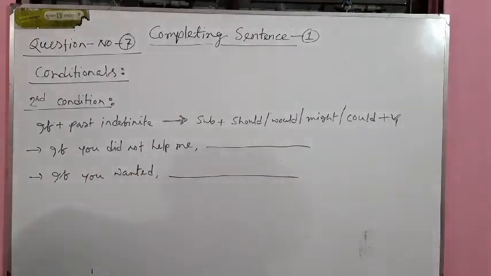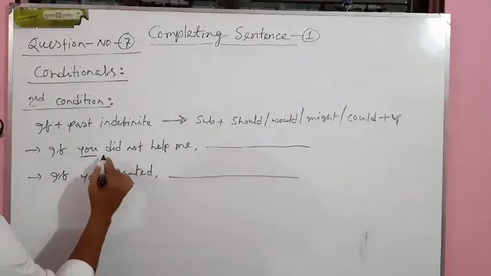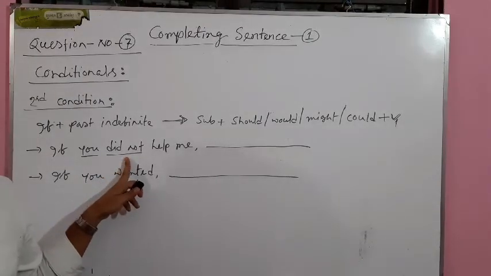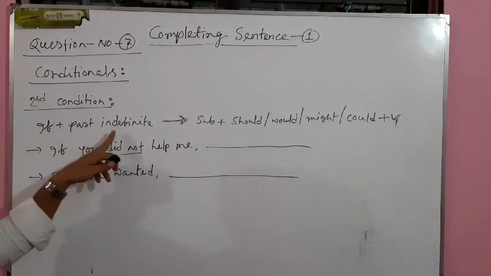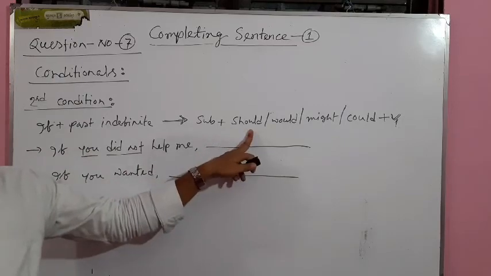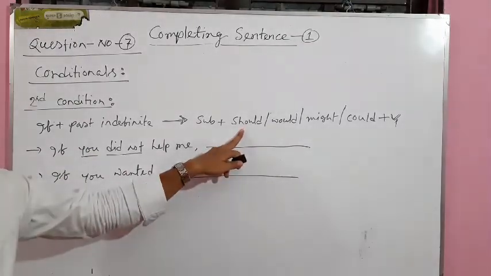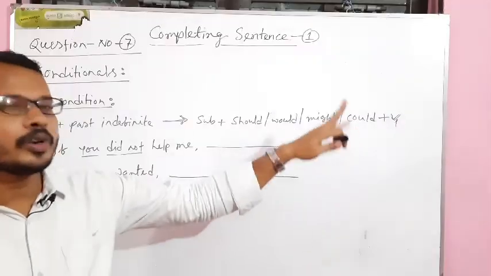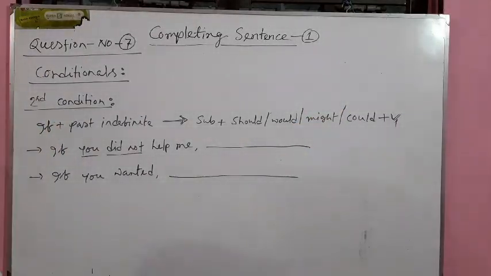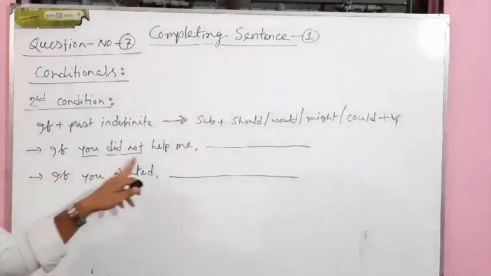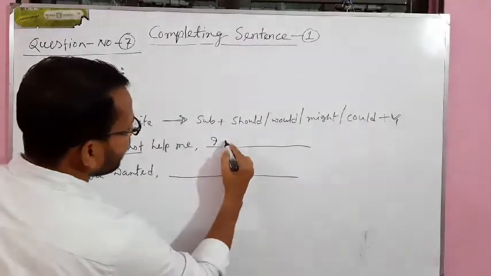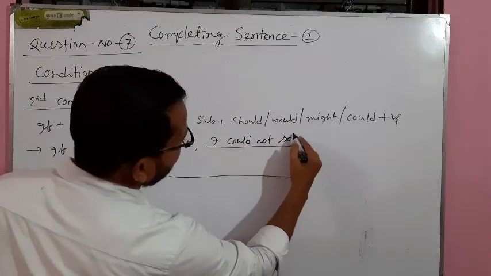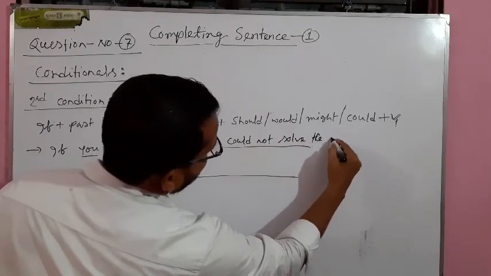If you did not help me, look at this sentence. You is the subject and did not indicates the sentence is in past indefinite tense. So what was the structure? If plus past indefinite tense, we have to follow this structure: subject plus should, would, might, could, and the present form of a verb, the base form. If you did not help me, I could not solve the problem.